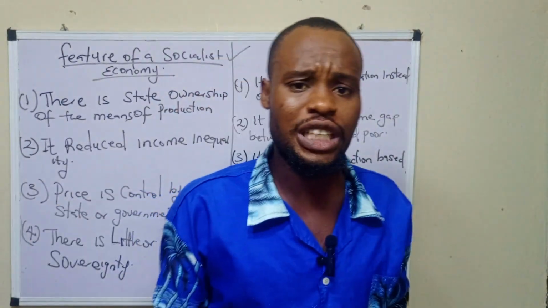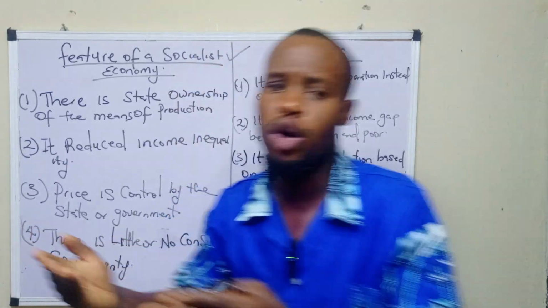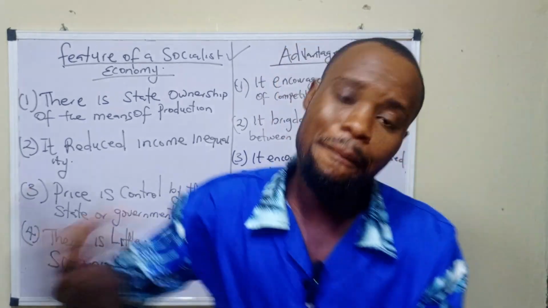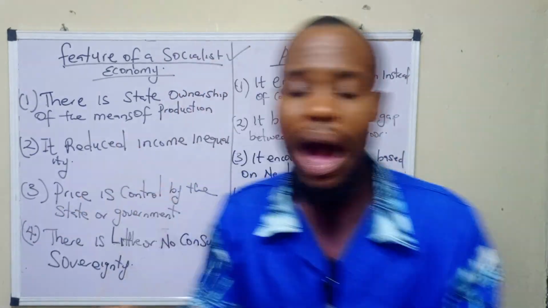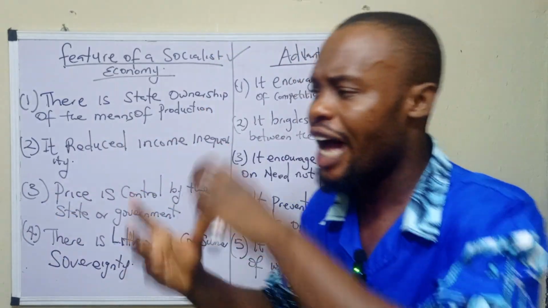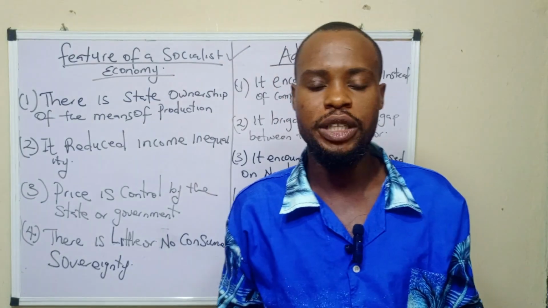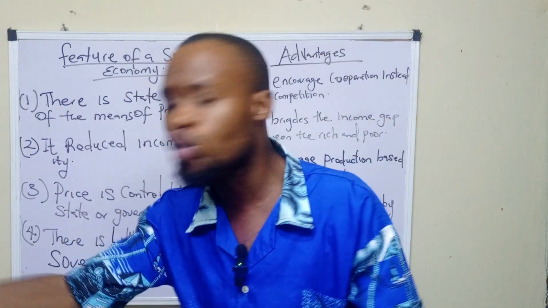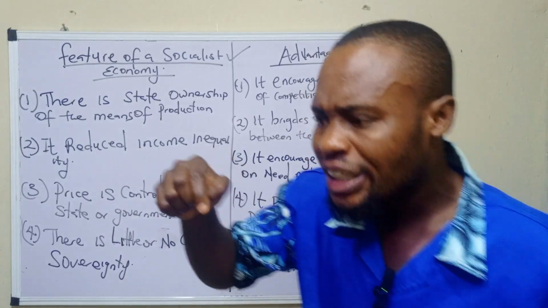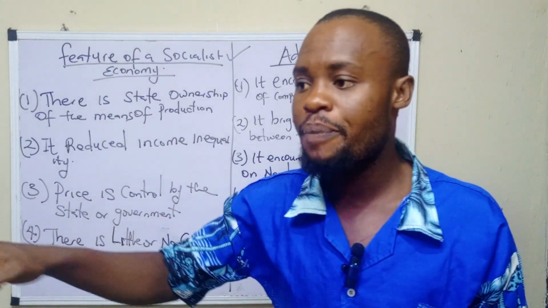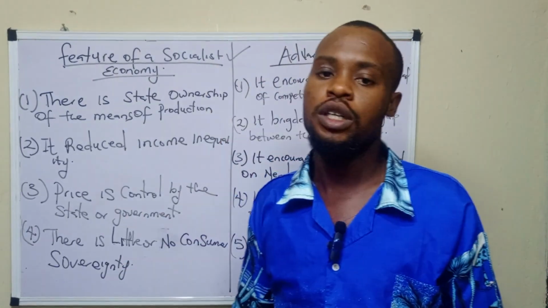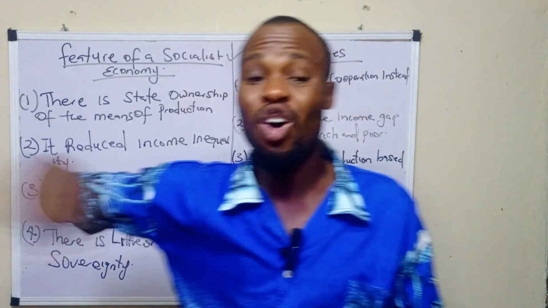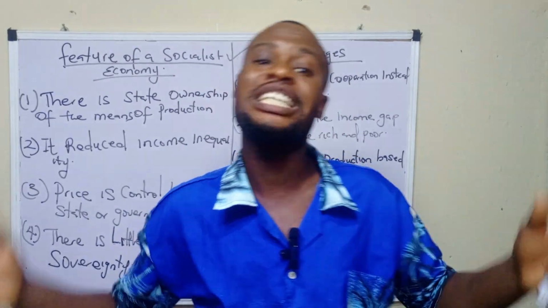So, number four, it prevents exploitation by private owners. That's to say that in a socialist economy, consumers are not exploited. The societies are not exploited by private owners. Why? Because every means of production and distribution is controlled by the government. So the interference of the private individual is minimal or none, and that will not lead to exploitation of the consumers or the society. But that is a disadvantage of a capitalist economy. So in a capitalist economy, there's exploitation of the consumers.